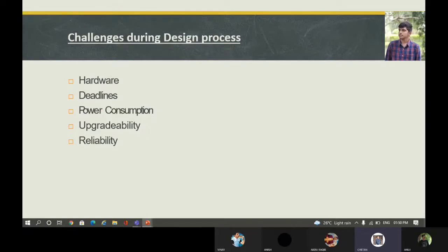The fourth one is upgradability. So here upgradability is the ability to offer different versions of a product for marketing and offering the product in an advanced version. Later on, the fifth comes reliability. So here designing a reliable product by appropriate design and thorough testing, verification and validation is the challenge.